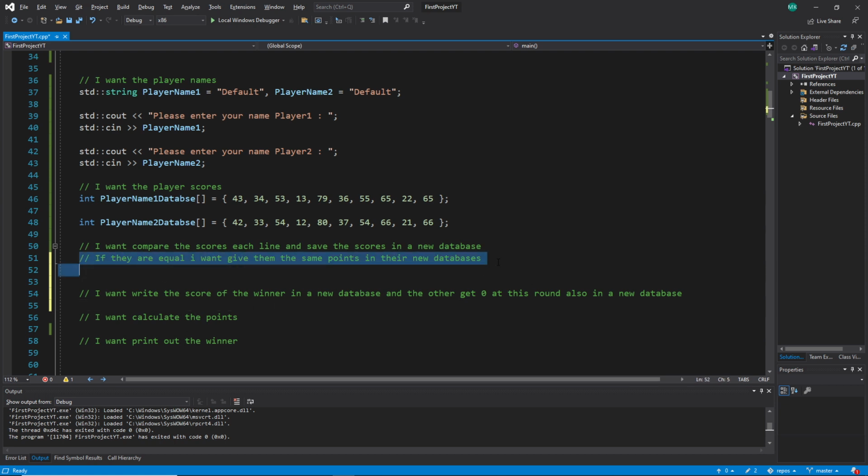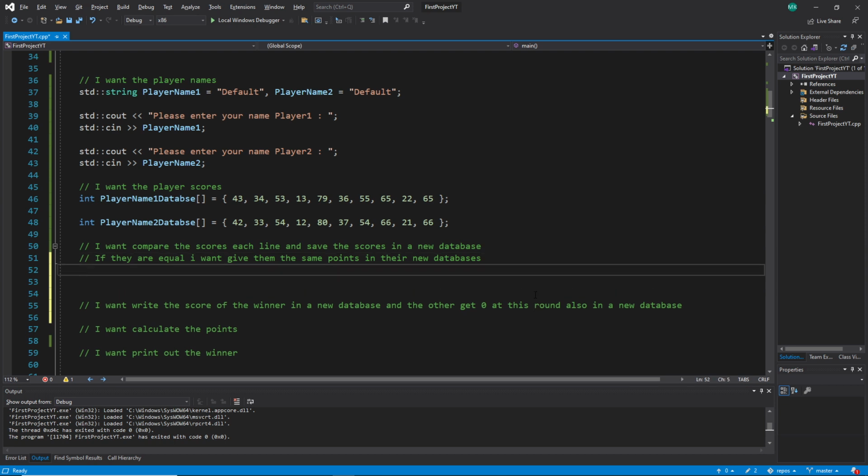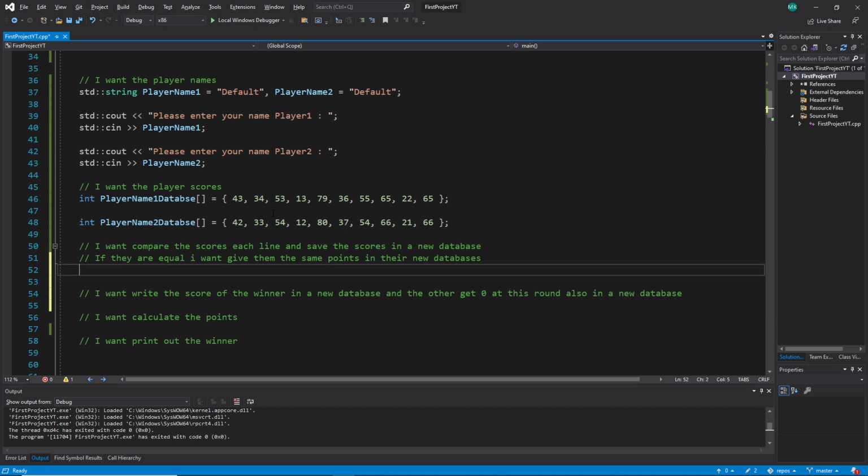I have to write it here. Okay, I got it, and then I write it here. I want to compare the scores each line. Okay, and now we come to the code section. That was all planning and communicating, and now let's try to write this actually.